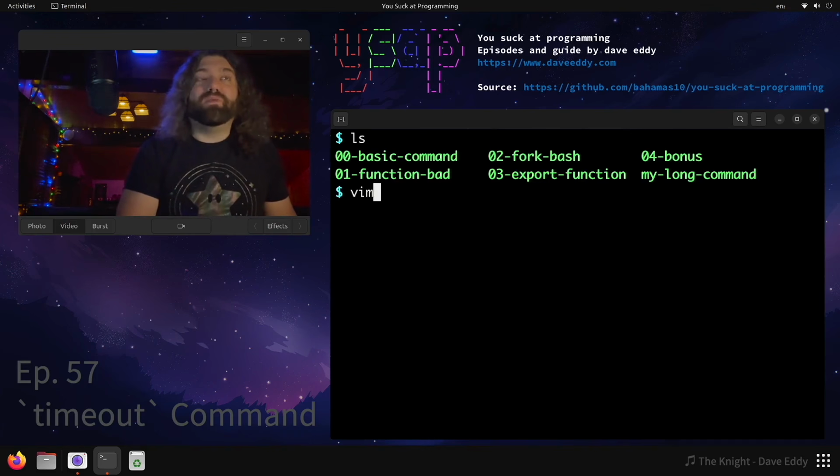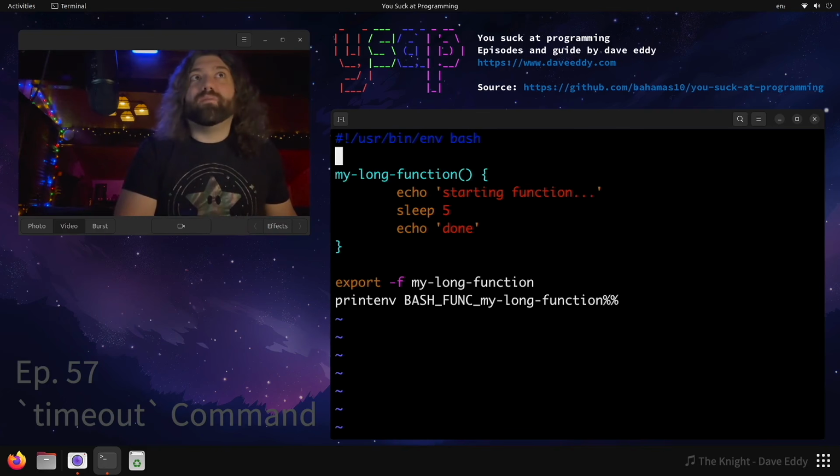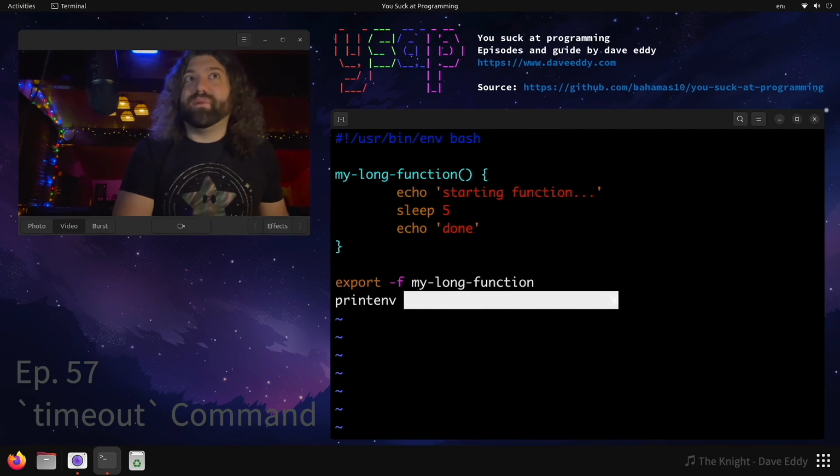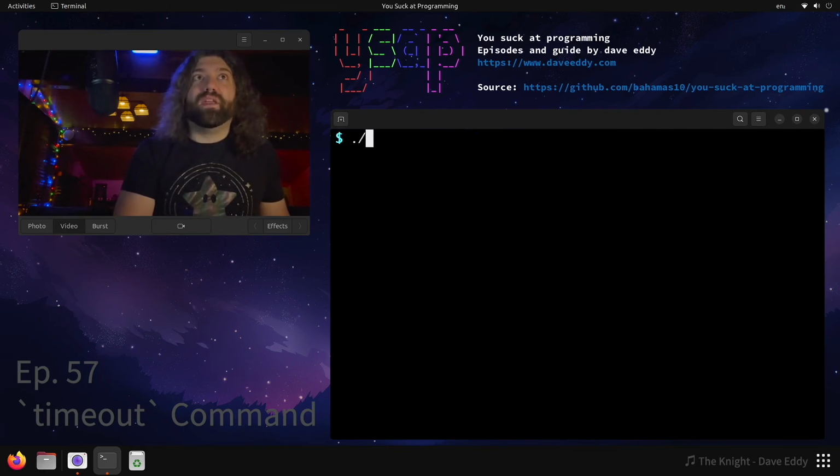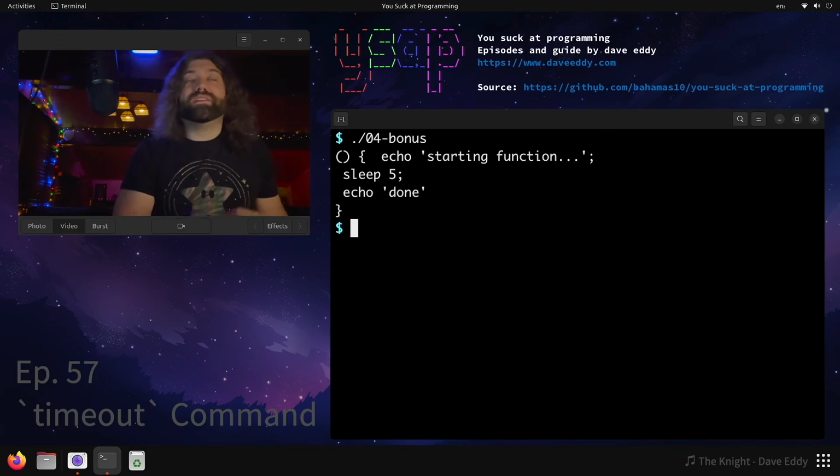So that's why I made this bonus script. Let's take a look. We're going to make the function. We're going to export it, but instead of running it, we're going to run a command called printenv. Printenv allows you to print an environmental variable by name. So this is the name of the environmental variable. This is what bash does. Bash will take your function, stringify it, and put it in this variable, BASH_FUNC_ the name of your function, %%. Really weird name, really gnarly name, but when you run it, this is what you get.